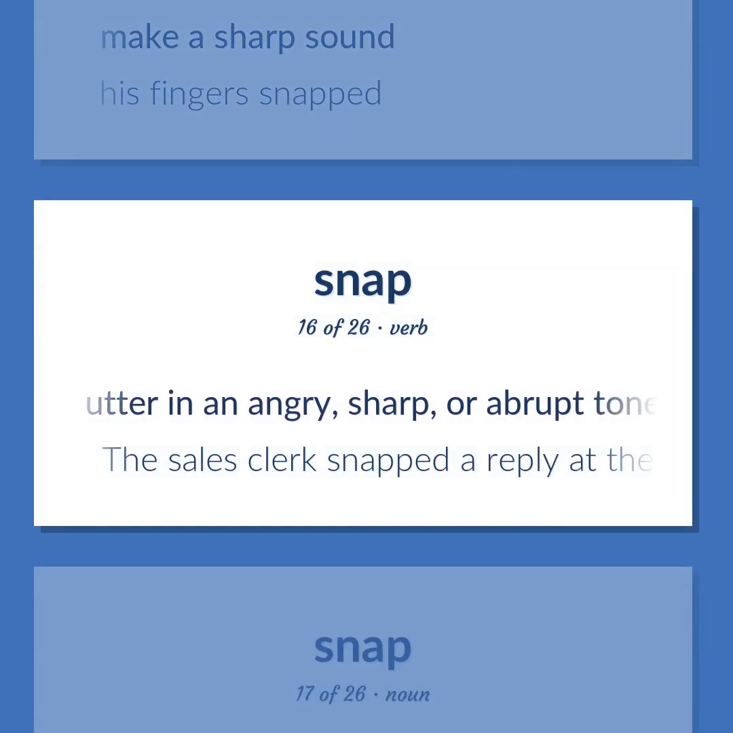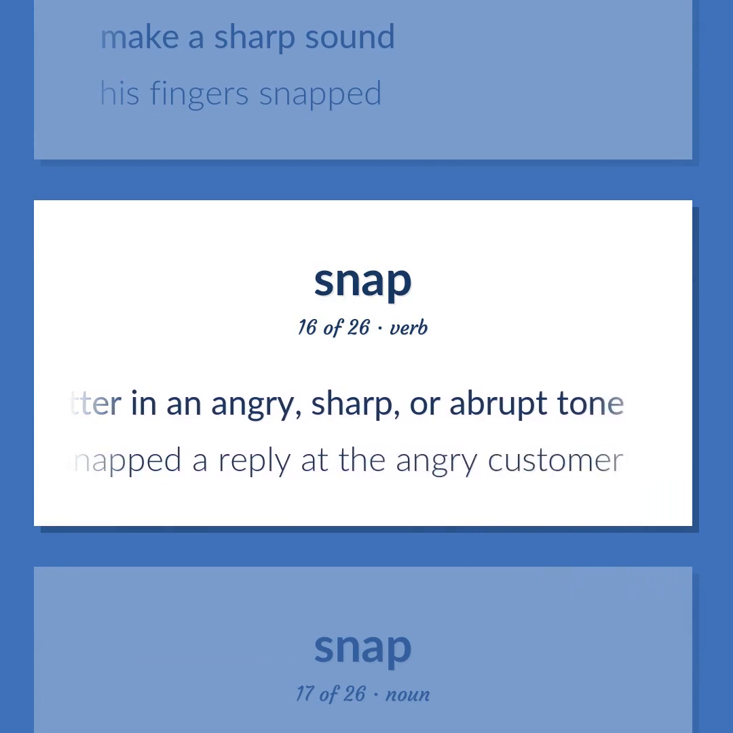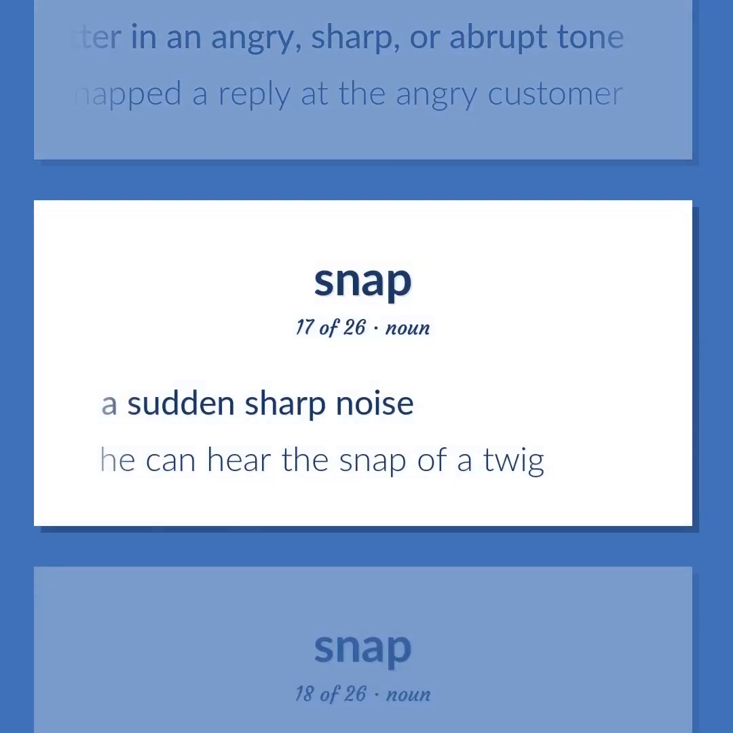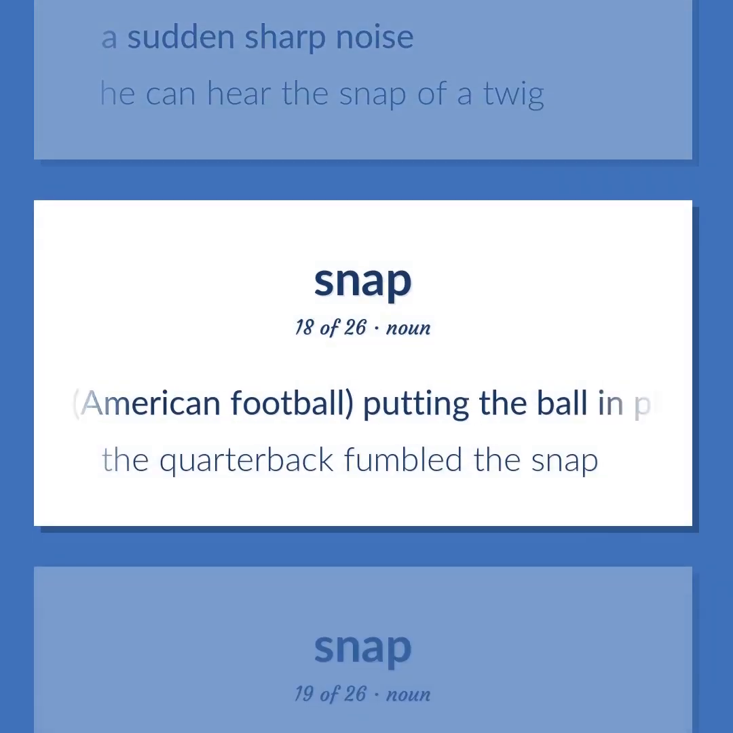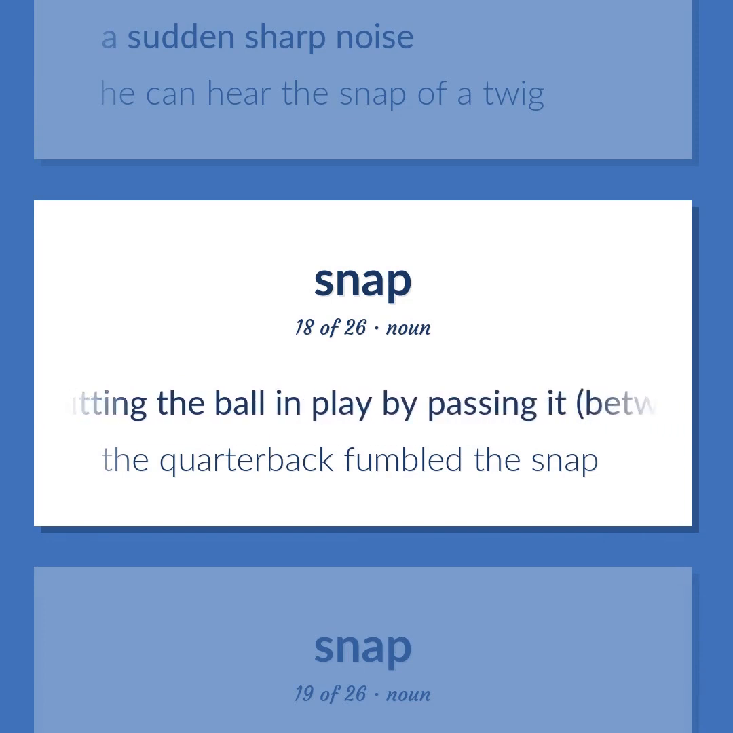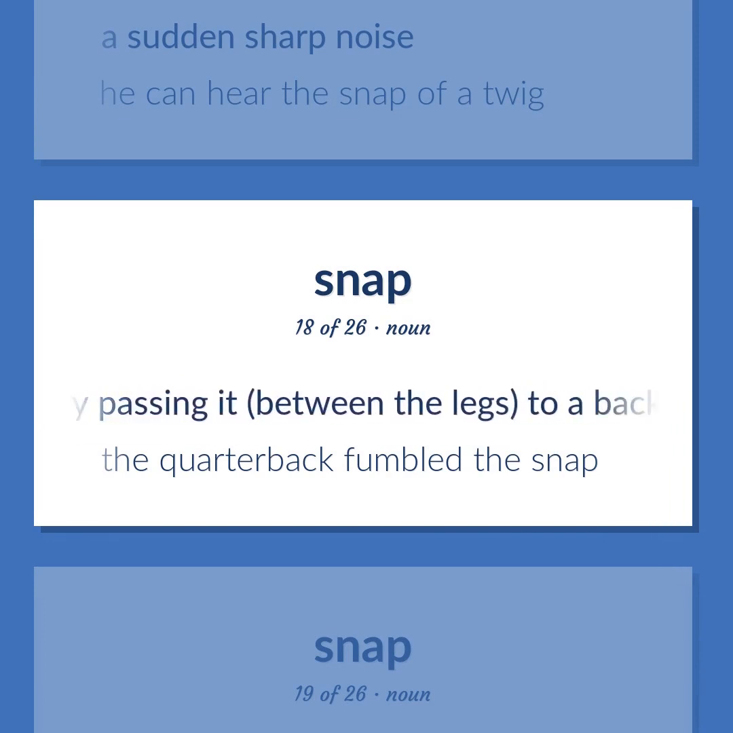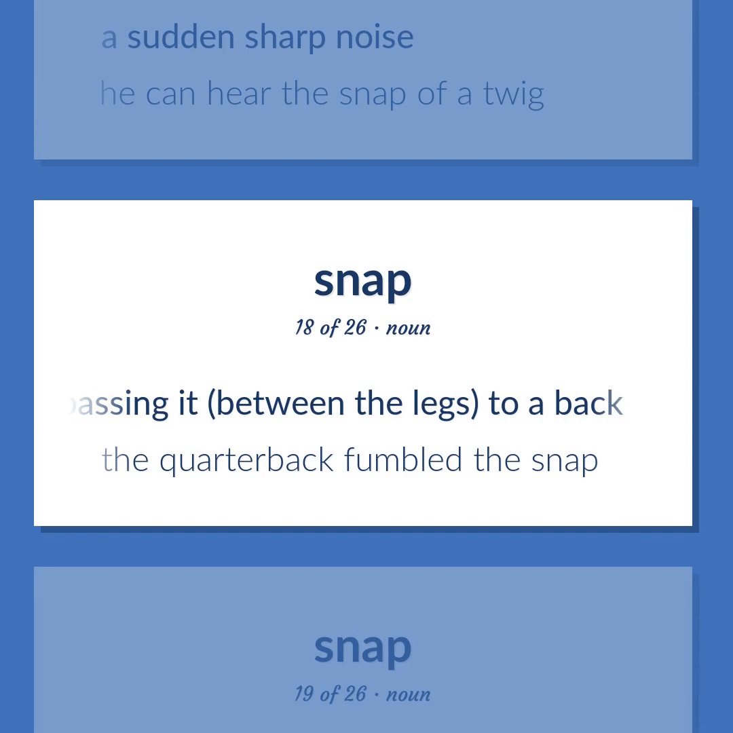Utter in an angry, sharp, or abrupt tone. The sales clerk snapped a reply at the angry customer. A sudden sharp noise. He can hear the snap of a twig. American football. Putting the ball in play by passing it, between the legs, to a back. The quarterback fumbled the snap.